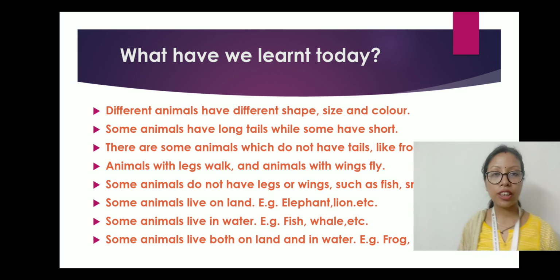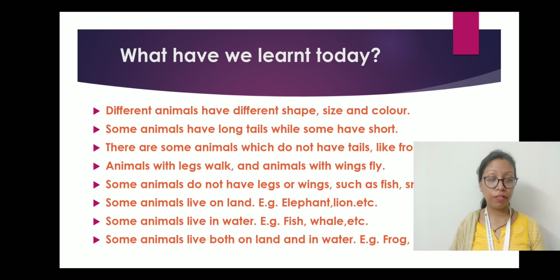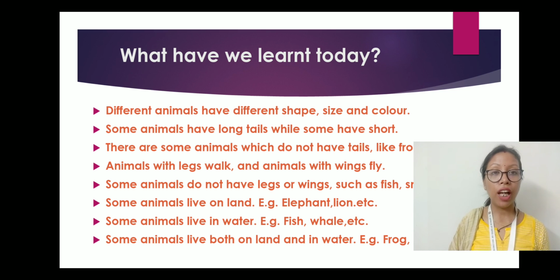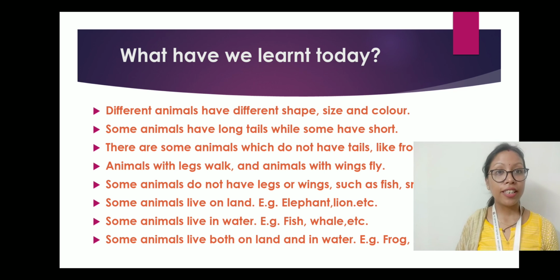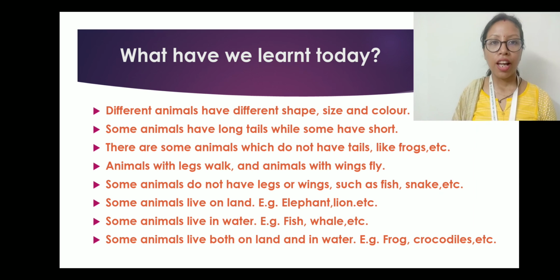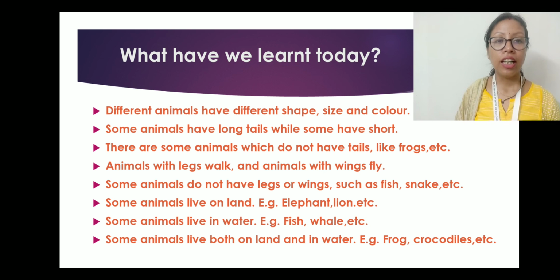Now we have come to the summarization part. That means what we have learned today. Let's do a quick recap of what we did today. So we have learned that different animals have different shape, size and color. Some animals have long tails while some have short. There are some animals which do not have tails like frogs, etc. Then animals with legs walk and animals with wings fly. Some animals do not have legs or wings, such as fish, snake, etc.